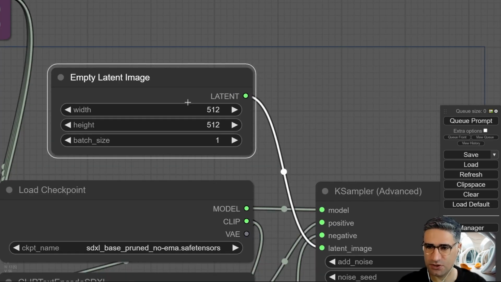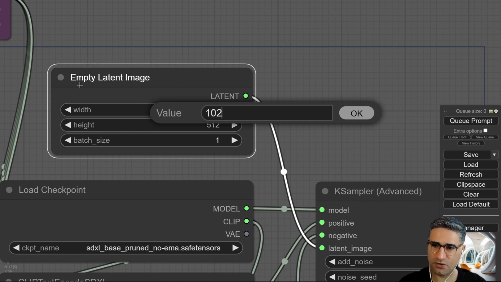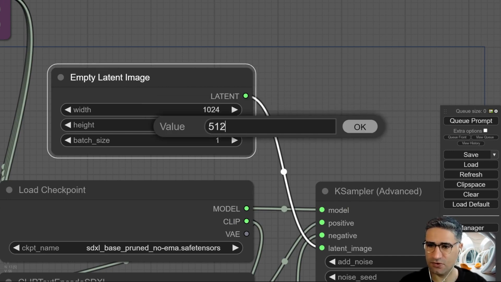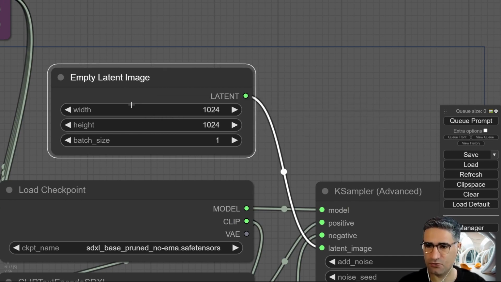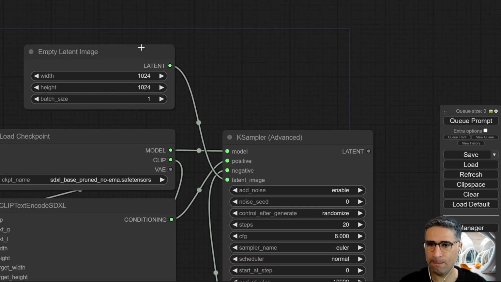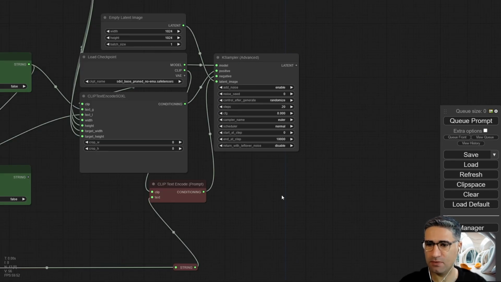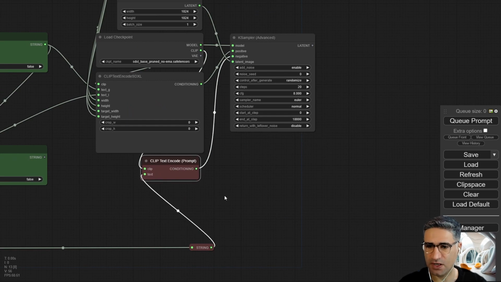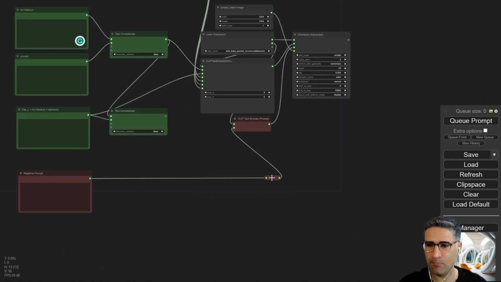Okay, and also we need a latent image, so I'm clicking and dragging and setting the empty latent image with the resolution of 1024 in 1024. Okay, so I have this negative, I have this reroute.